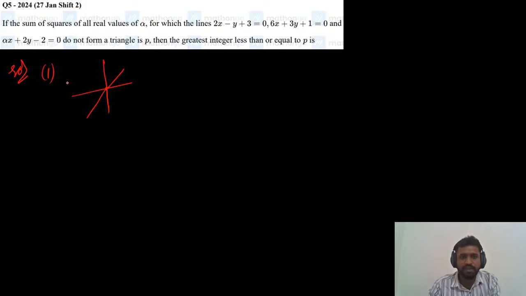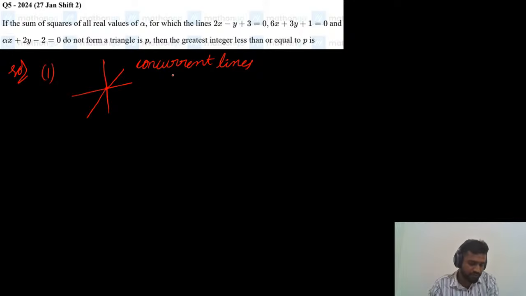If three lines are passing through the same point, we call them concurrent lines, and concurrent lines cannot form a triangle. So the area of the triangle formed by these three lines is also 0.